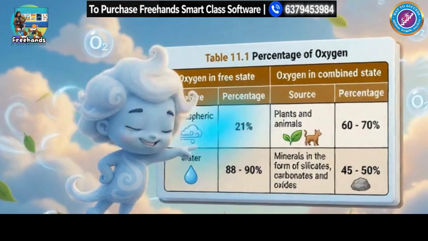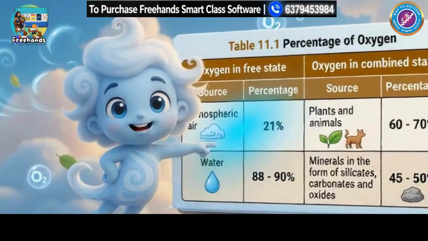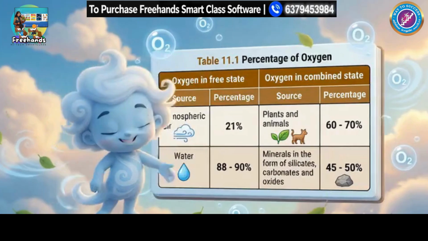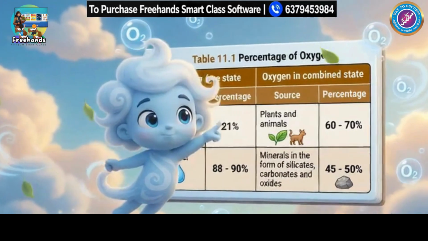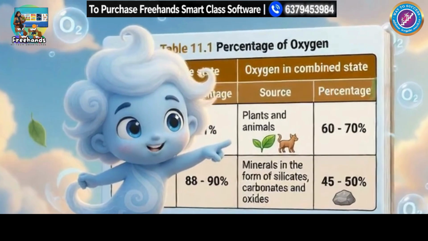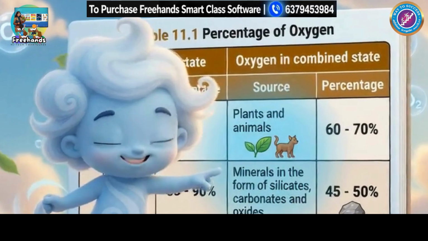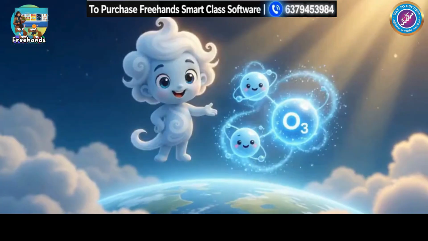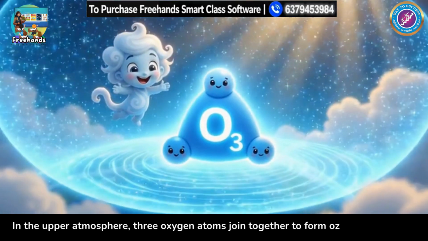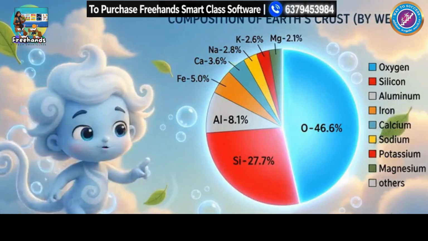In free state, atmospheric air contains about 21% oxygen. Water contains nearly 88 to 90% oxygen. In combined state, plants and animals contain around 60 to 70% oxygen. Minerals like silicates, carbonates, and oxides contain about 45 to 50% oxygen. In the upper atmosphere, three oxygen atoms join together to form ozone, called O3. Oxygen is the most abundant element in Earth's crust.